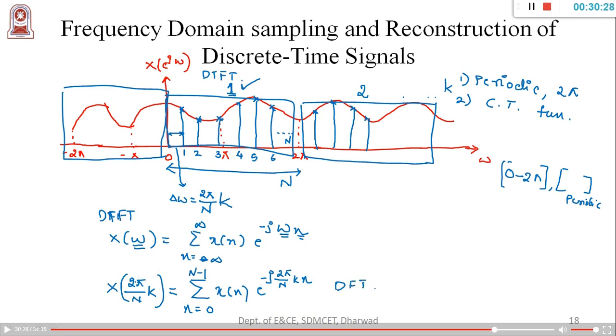So in general, the 2 pi by N is constant. So 2 pi is also constant, N is also constant.